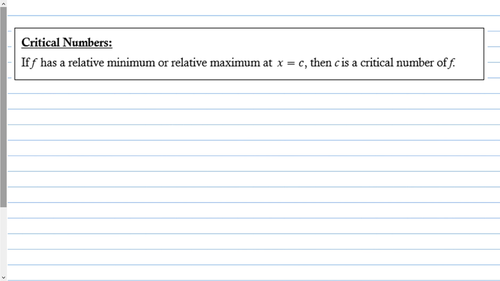Critical numbers. A critical number, right, is going to help us figure out where our mins and maxes are. If f has a relative minimum or relative maximum at x equals c, then c is a critical number of f. Now, notice how I did not say absolute.